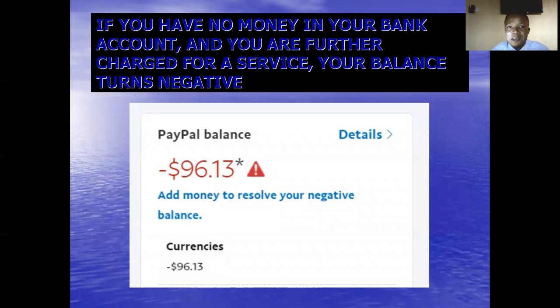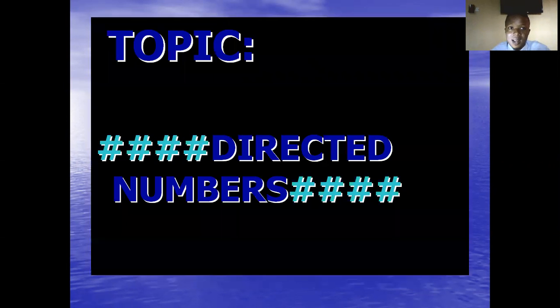If you have no money in your bank account, and you are further charged for a service, automatically your balance turns negative. So you keep on getting a negative amount in your bank account. Like you can see in this slide, here you have minus $96.13. So you have negative values, negative numbers. This leads us into a very nice topic in mathematics known as directed number.